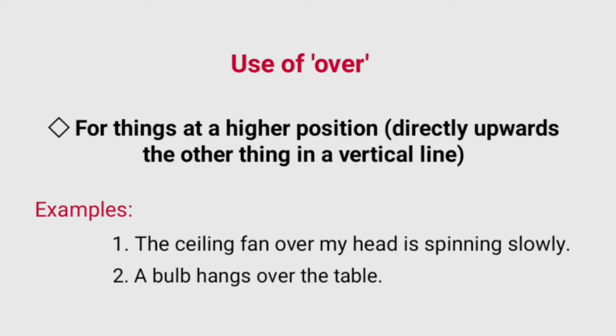Use of over. It is used for things at a higher position that are directly upwards the other thing in a vertical line. For example, the ceiling fan over my head is spinning slowly. Here, the ceiling fan is directly upwards my head in a vertical line. Another example, a bulb hangs over the table.